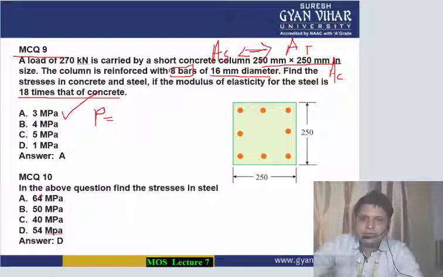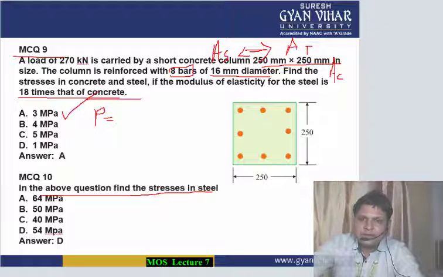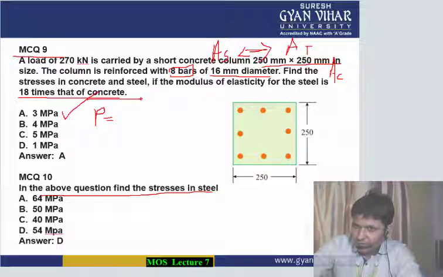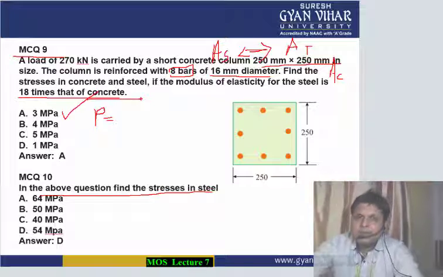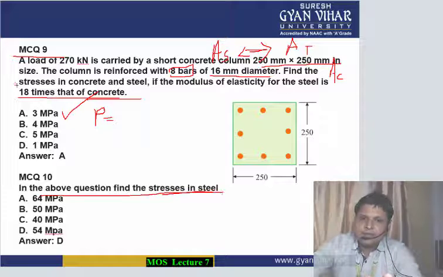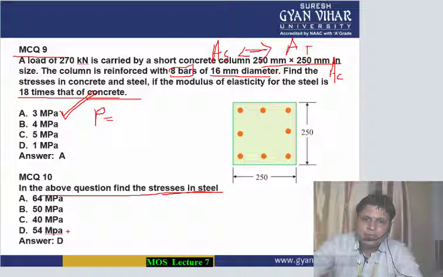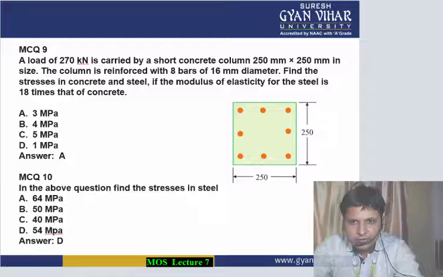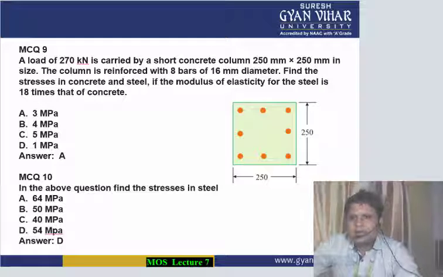Similarly, in the above question, if you have to find the stress in steel, when you calculate the stress of concrete, you will multiply it by 18 to get the value for steel. If 3 is the answer, then multiplied by 18, you will get 54 as the correct answer, stress in steel. So I hope all the MCQs are well understood by you.